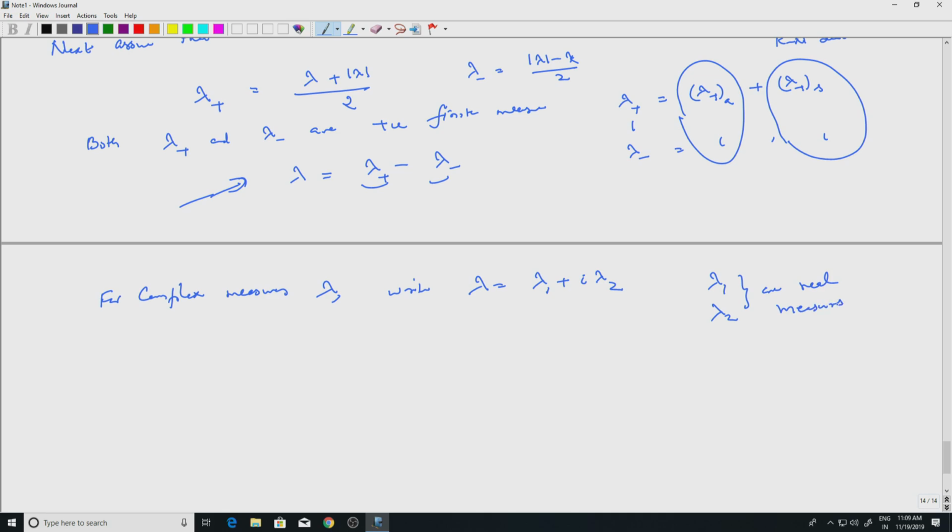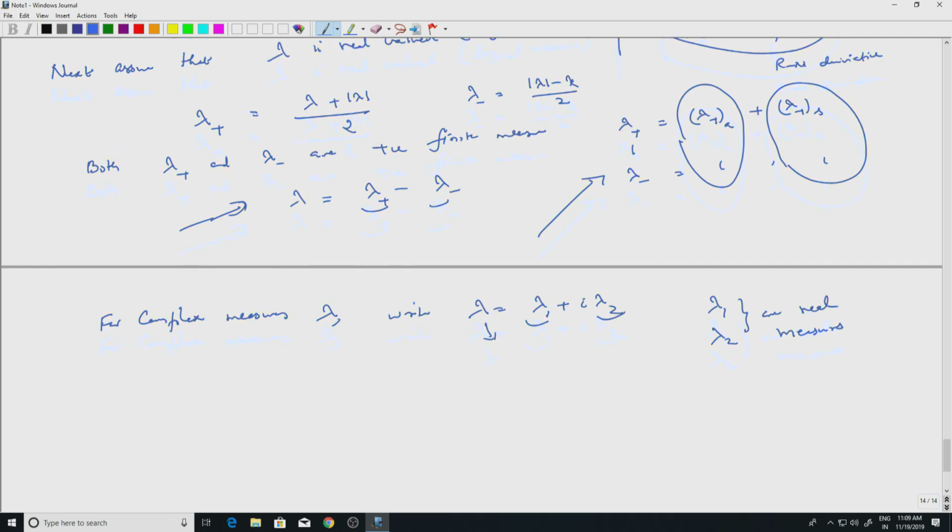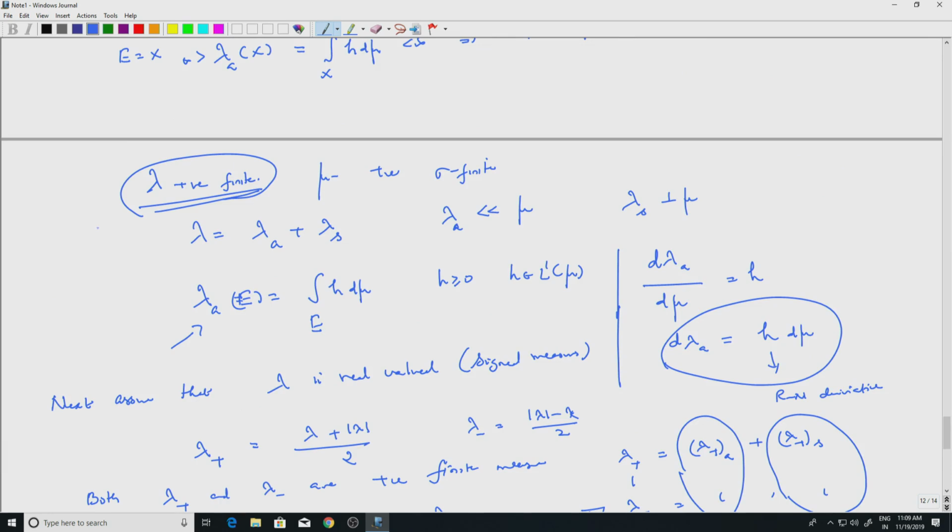And for each of these we have a decomposition. So just like what we did here, we will get a decomposition for lambda as well. Okay, so that part is easy. So going from positive finite to complex measures is like what we do with functions. From positive functions you go to real valued functions, and then from there to complex valued functions.